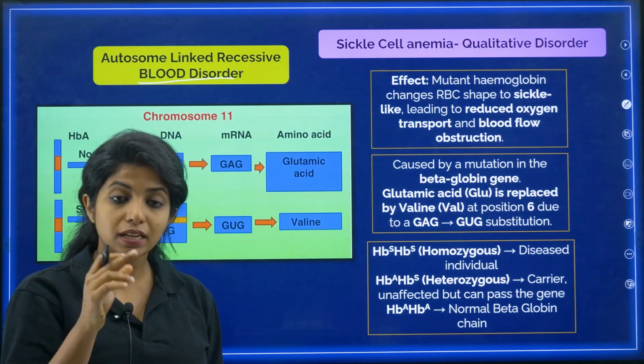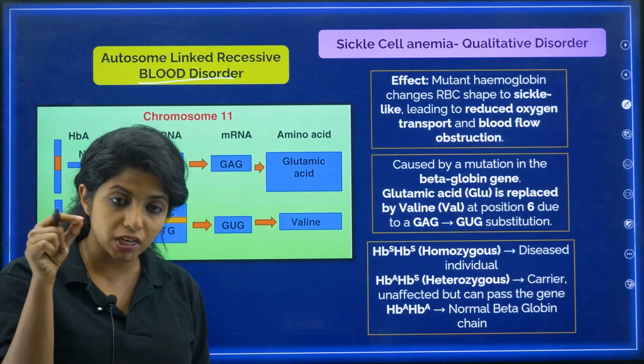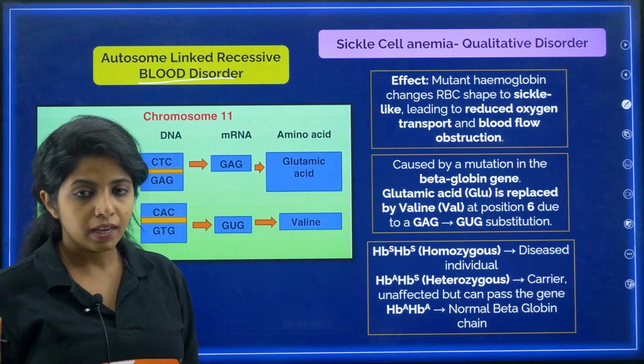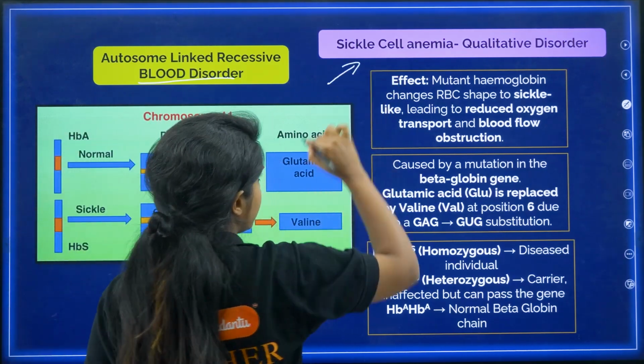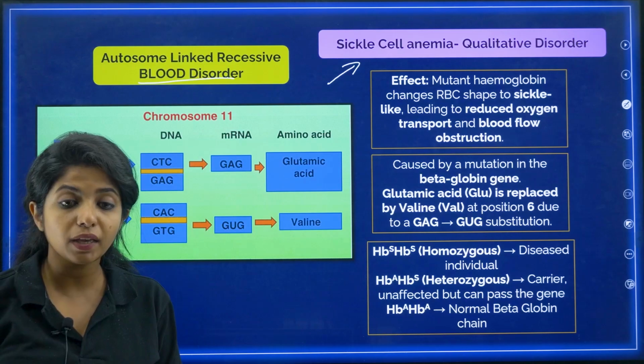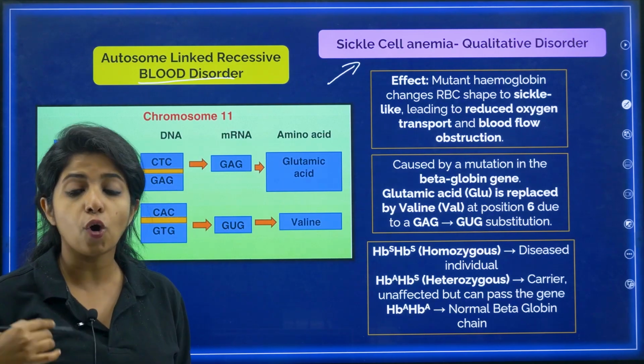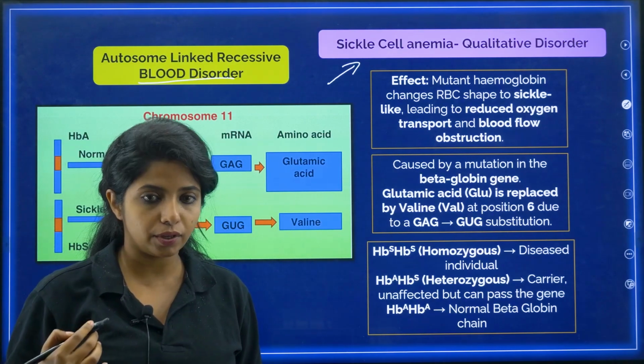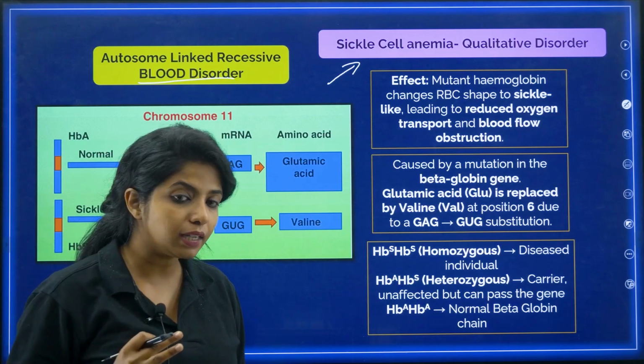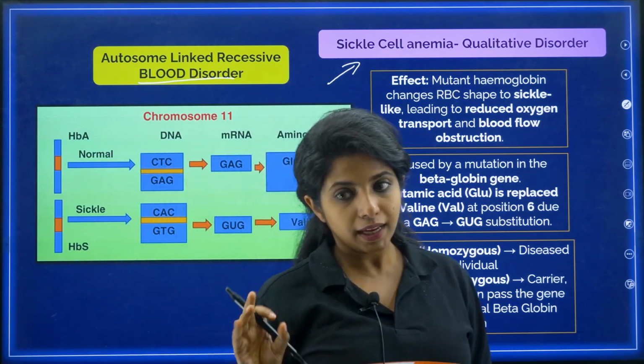Okay. Now, this is a defect which happens when a gene in the autosome is getting affected. And the first disorder is sickle cell anemia. Now, sickle cell anemia, I'll call it, it's a qualitative blood disorder. That means over here, the quality of something is getting hampered. Let's see what.